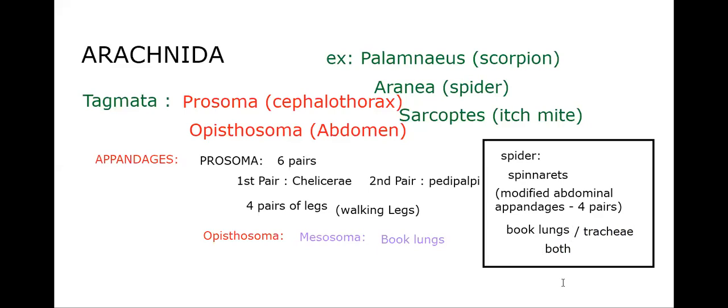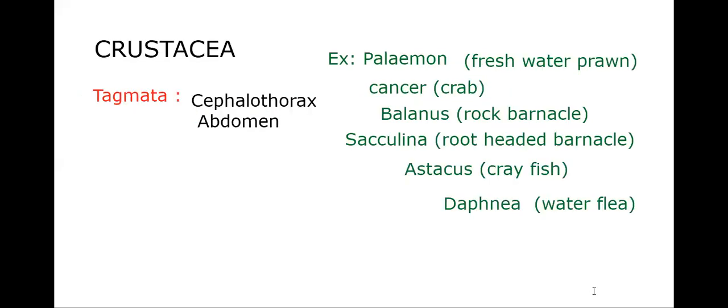Arachnida, the characteristic features. Next, book lungs. You should remember book lungs, they are very important from that particular point of view. Next, we'll go with subphylum Mandibulata, that means class Crustacea. About appendages, you see, only one item I collected here. Everywhere, only one item I'm going with.